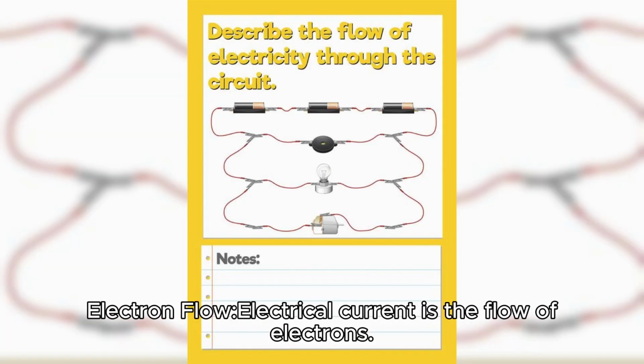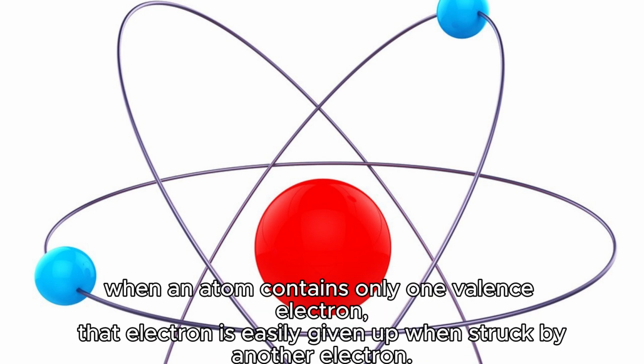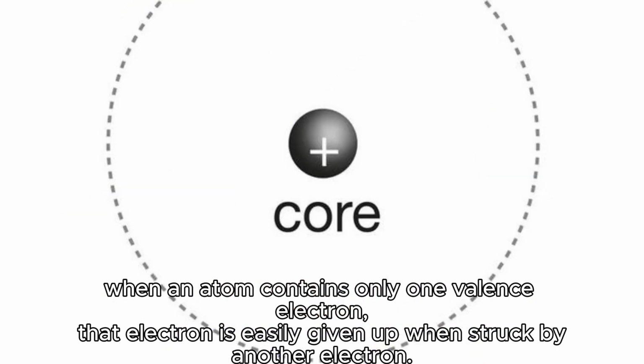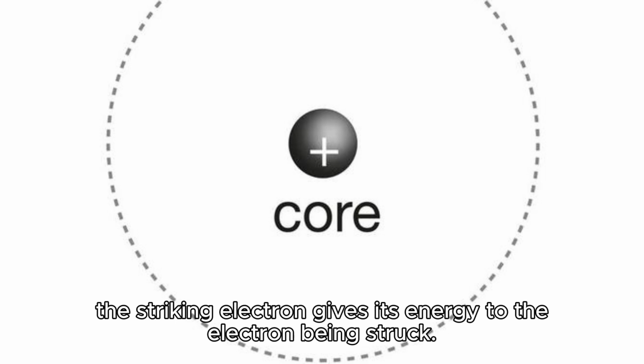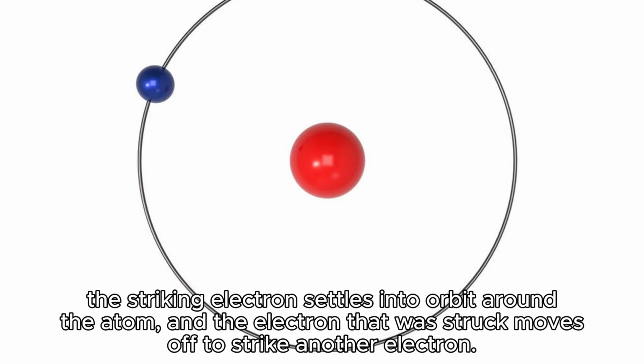Electron flow. Electrical current is the flow of electrons. It is produced when an electron from one atom knocks electrons of another atom out of orbit. When an atom contains only one valence electron, that electron is easily given up when struck by another electron. The striking electron gives its energy to the electron being struck. The striking electron settles into orbit around the atom, and the electron that was struck moves off to strike another electron.